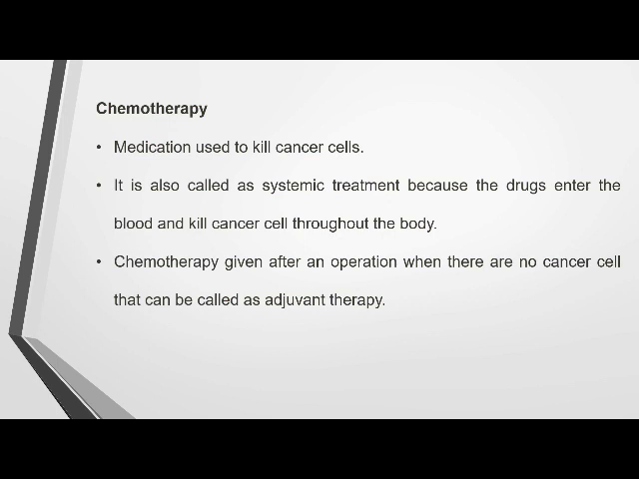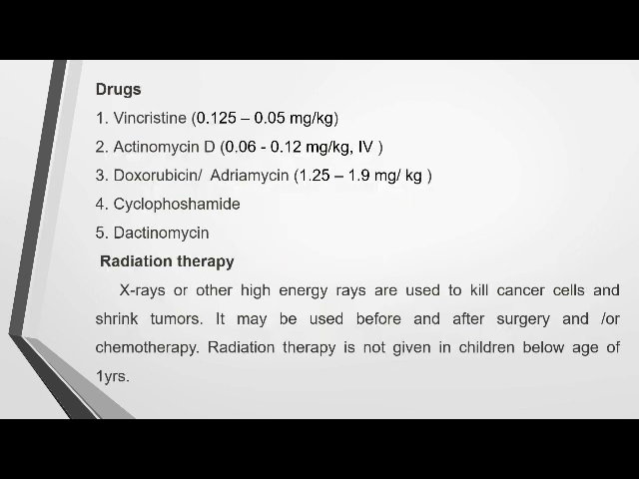Then chemotherapy will be used to kill the cancer cells. This is otherwise called a systemic treatment because the drug enters the blood and kills the cancer cells throughout the body. So chemotherapy can be given after the surgical correction to destroy the cancer cells. The drug of choice for chemotherapy is vincristine. The dosage is 0.125 to 0.05 milligram per kg body weight.